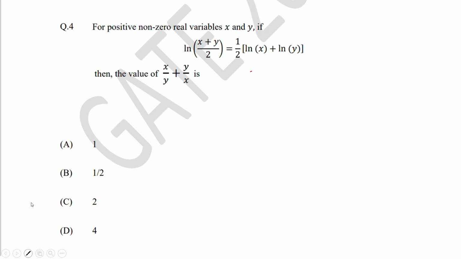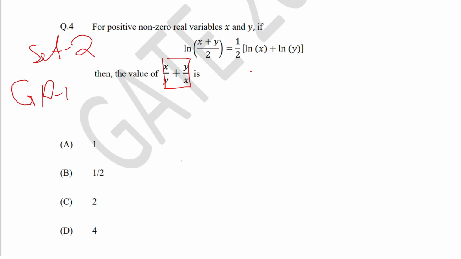So hello everyone. This is a General Aptitude GATE CSE 1 mark question from set 2, the set 2 paper of CSE. Previously we had solved a logarithmic question similar to this in the set 1 paper of the CSE GATE paper. Here they have given ln of (x plus y) by 2 is equal to half of ln of x plus ln of y. Then they have asked the value of x by y plus y by x.